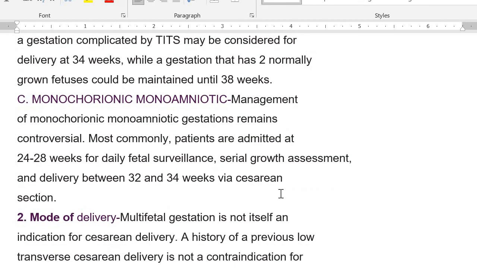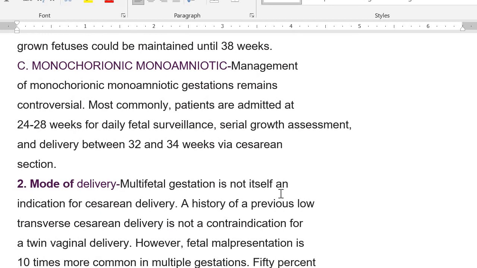So we cannot say that all patients should be delivered at a certain age, because we need to see the overall appearance of the pregnancy, how the baby is growing. Is there any complication? If there is a complication, deliver at 34 weeks. If no complications and things are fine, then you can go even to 38 weeks.